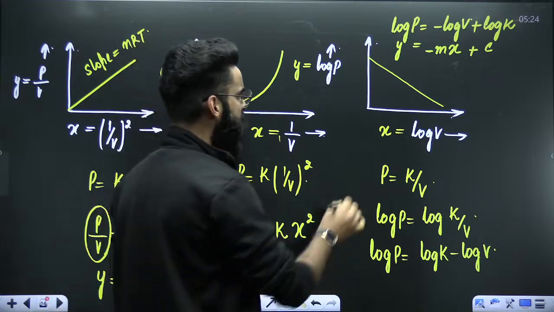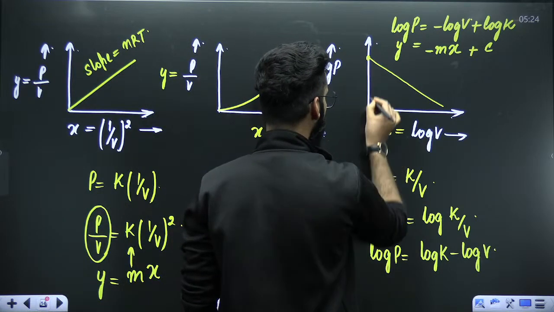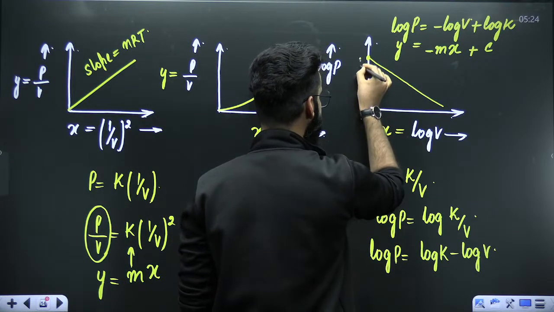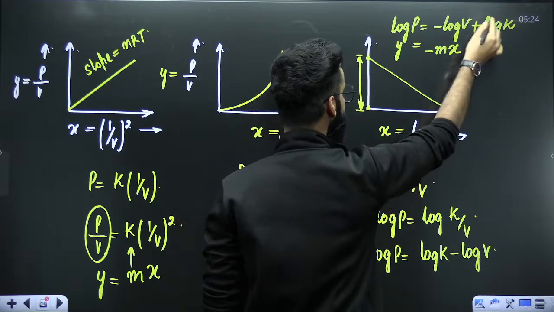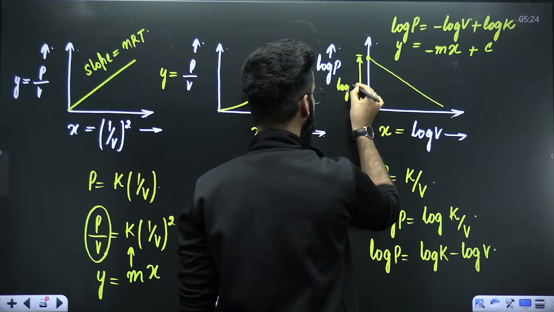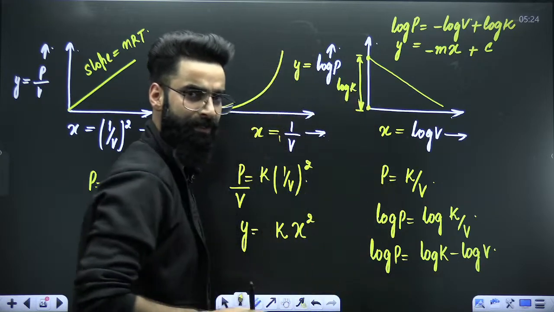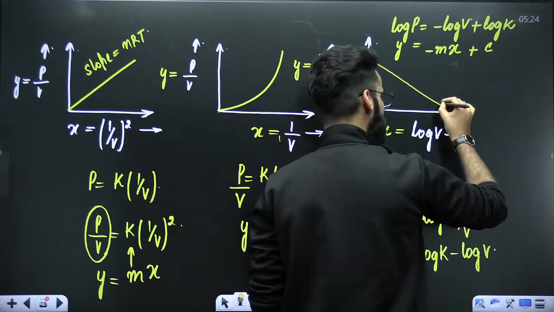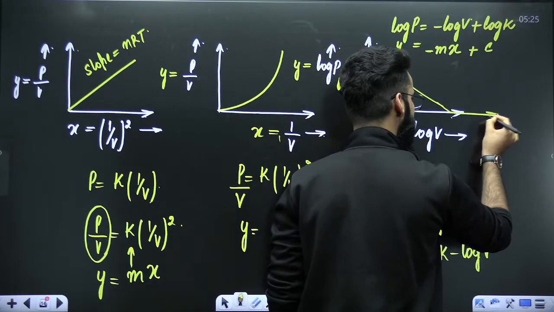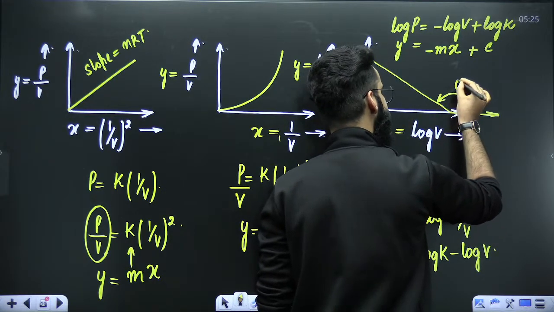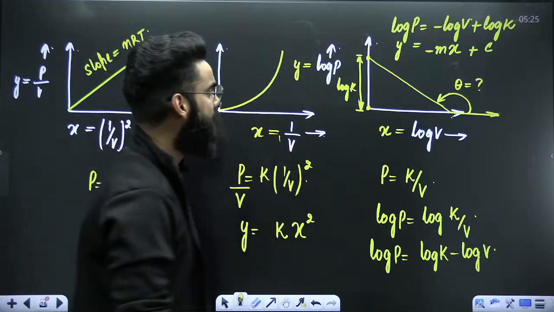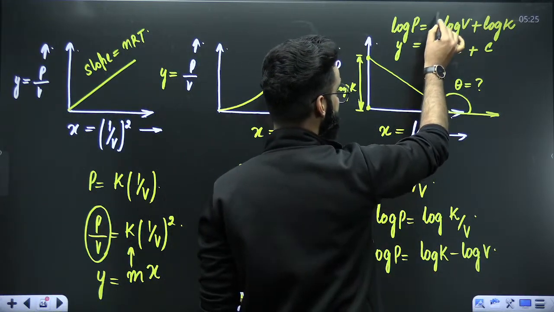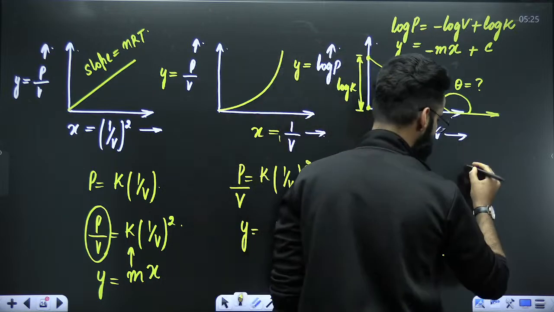Okay? If I ask you about the intercept, the distance from the origin to the point from where the graph starts, this distance means intercept, which is basically log of k. Intercept is log of k, right? If you ask me what about the angle, what about this particular angle theta, I'll tell you the slope of the curve is minus 1 basically. So slope is minus 1.